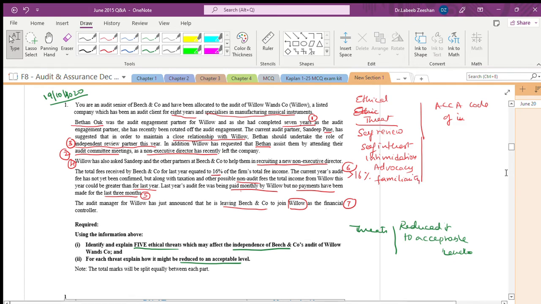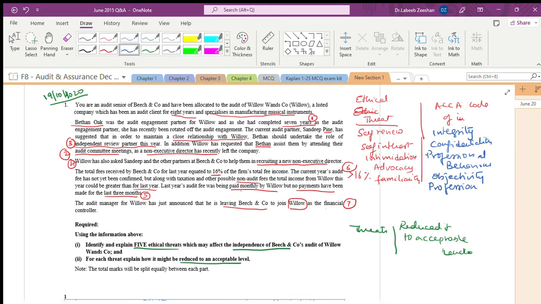And about this ACCA code of ethics: integrity, objectivity, confidentiality, professional behavior, professional competence and due care.